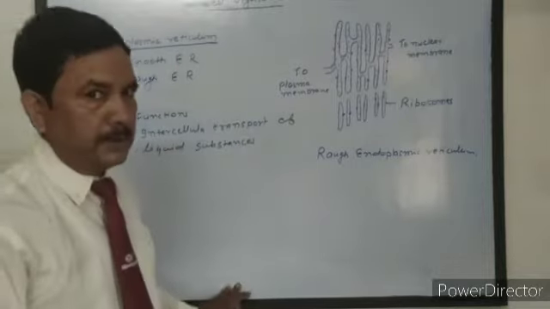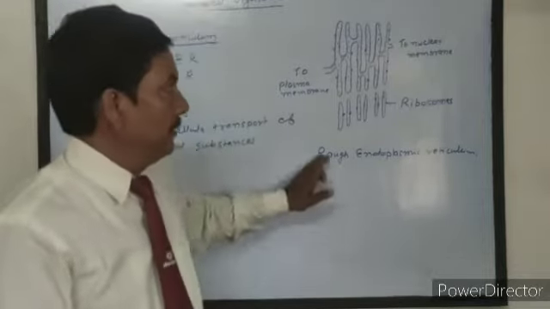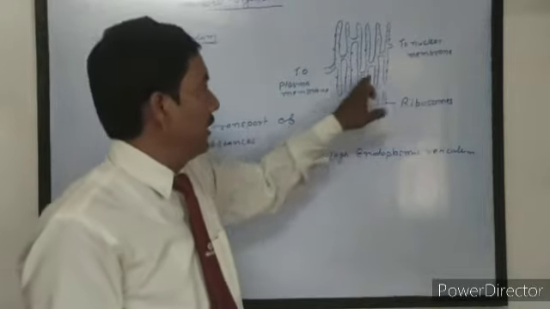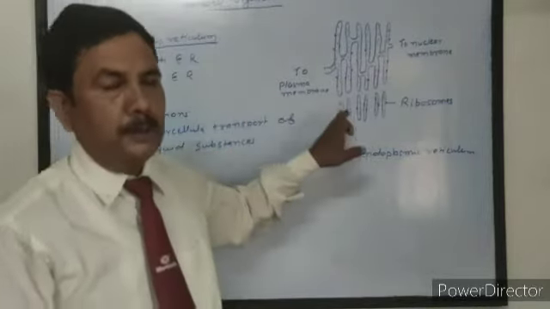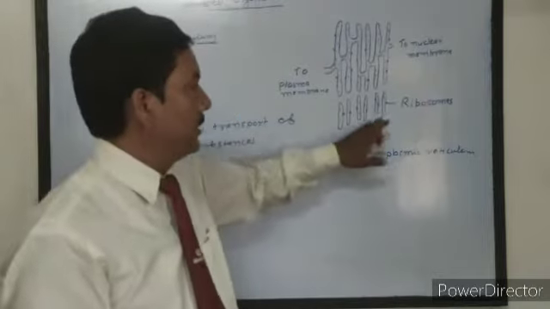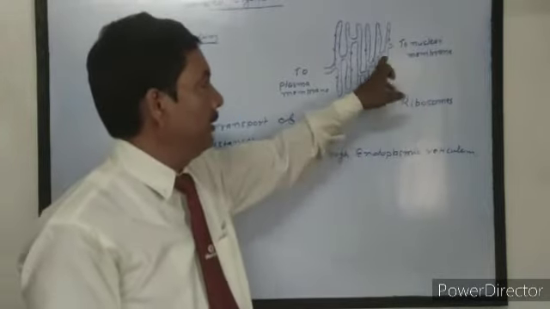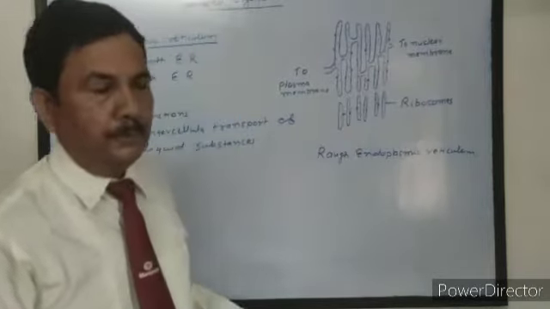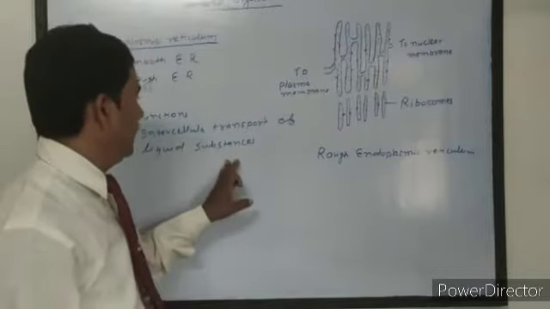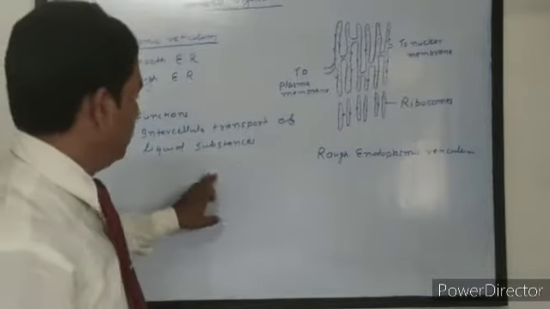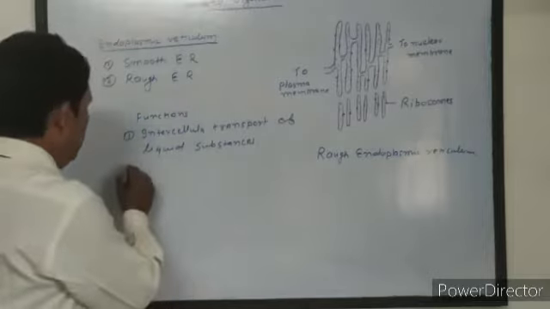It helps in the transport system. That means from nucleus to another cell, from one part of the cell to another part of the cell, the liquid substances are transported through the network of tubes. Mainly it is concerned with intercellular or intracellular transport of substances.